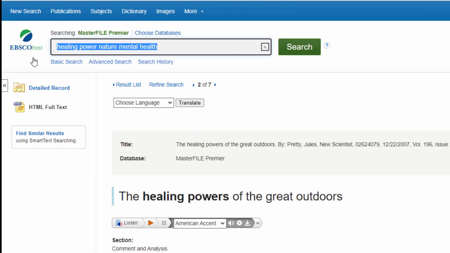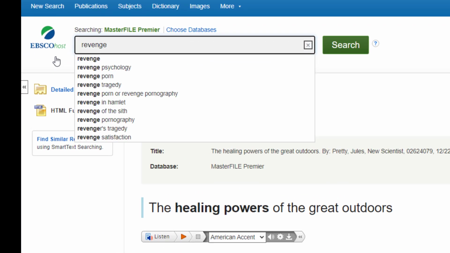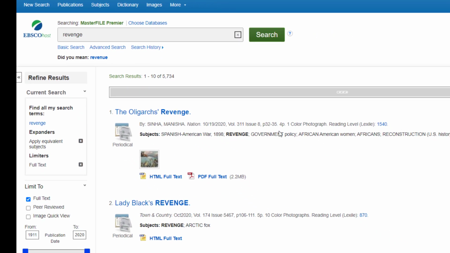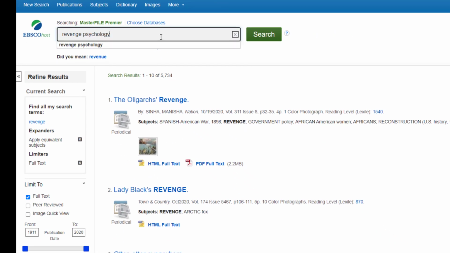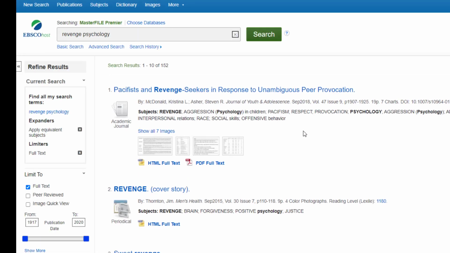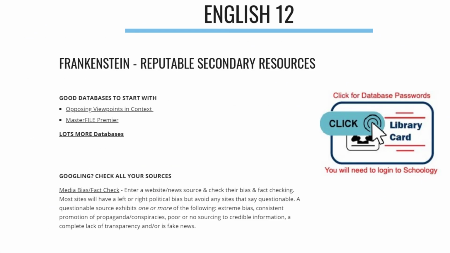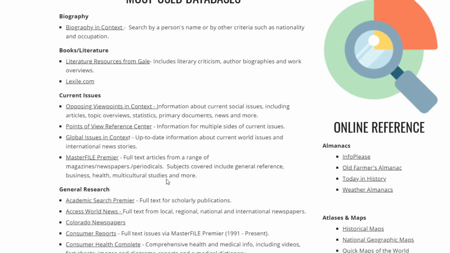I found just about every topic on your list in this database, but I really had to keyword fish a lot. Revenge was way too broad, but adding psychology to it really helped refine my results. So these two databases I think will cover the majority of your topics. I do have a link to lots more databases, so if you wanted something, say, more scientific, then try one of these science databases.